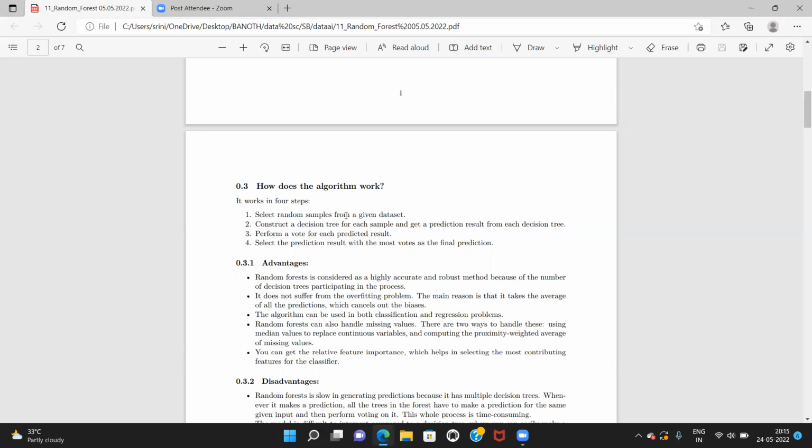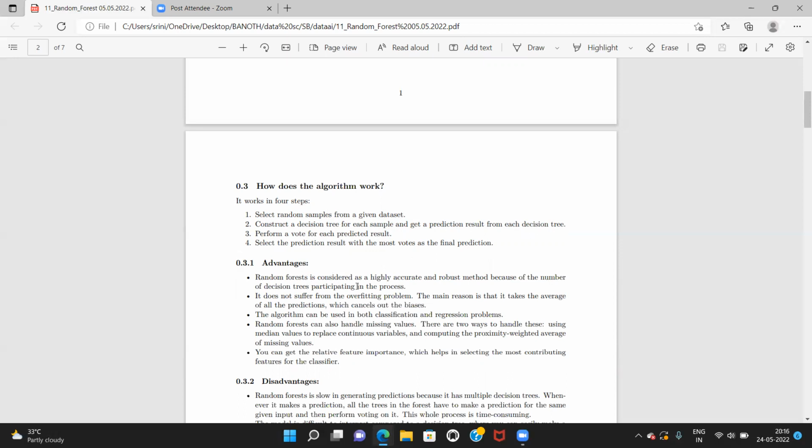Select random samples from a given data set. Construct a decision tree for each sample and get a prediction result from each decision tree. Perform a vote for each predicted result. Select the prediction result with the most votes as the final prediction.